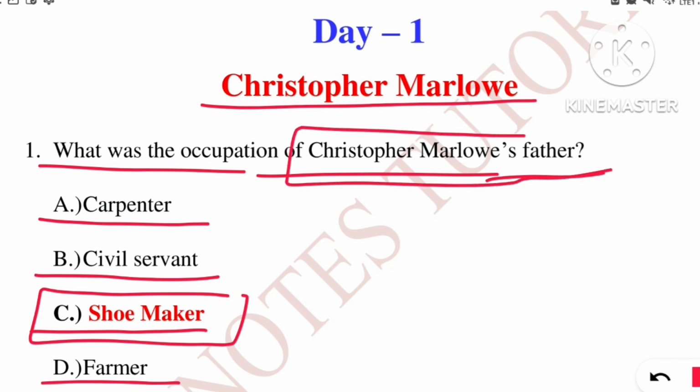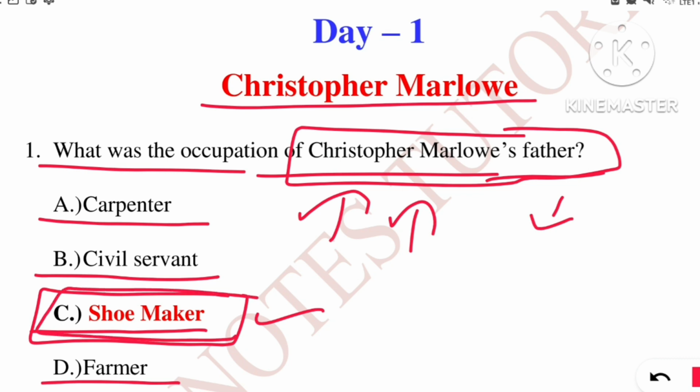Christopher Marlowe's father was a shoemaker, but still his son, that is Christopher, became a great writer. So please make a key hook that the son was great and the father made him great by doing this job. This will be a hint to remember this point.